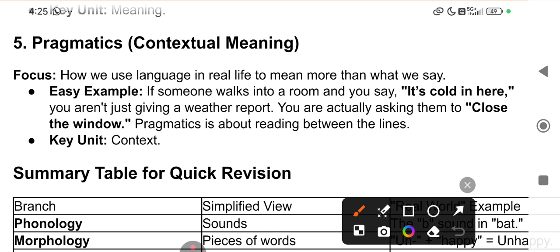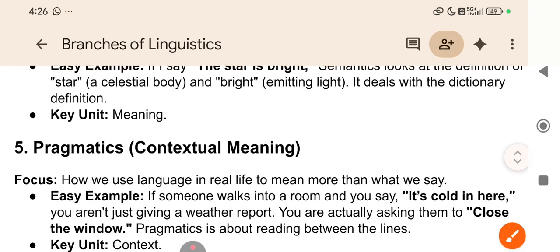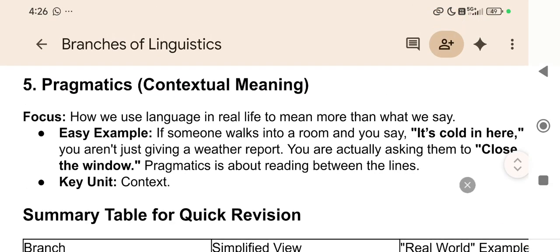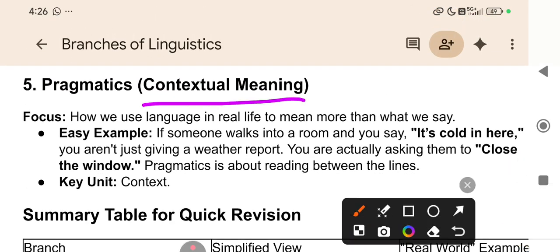But then sometimes the same word, same combination of words, pragmatically means practically something different, has a different meaning. If the context changes, the meaning is changed. That is semantics. And then pragmatics. After semantics, that's pragmatics. Pragmatics is contextual meaning. What's the contextual meaning? How we use language in real life to mean more than what we say.